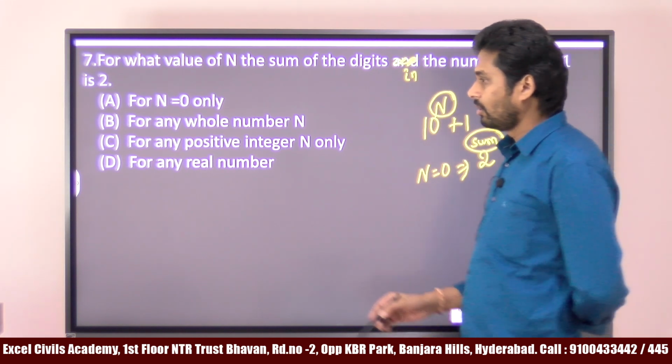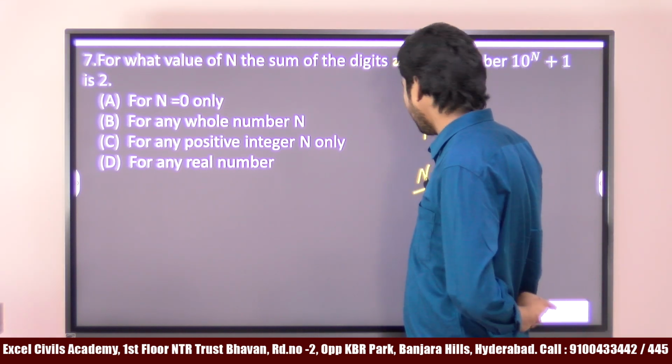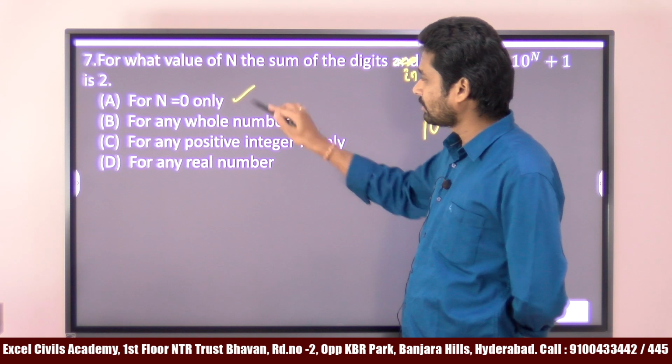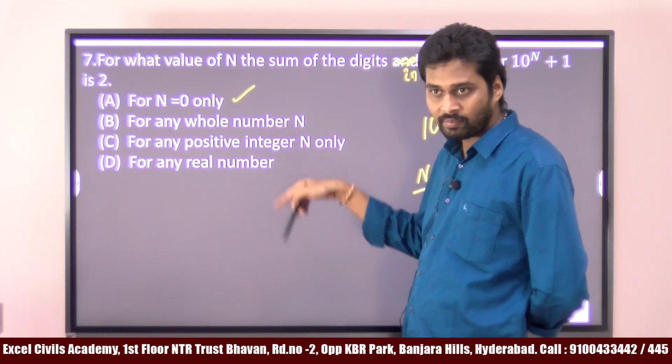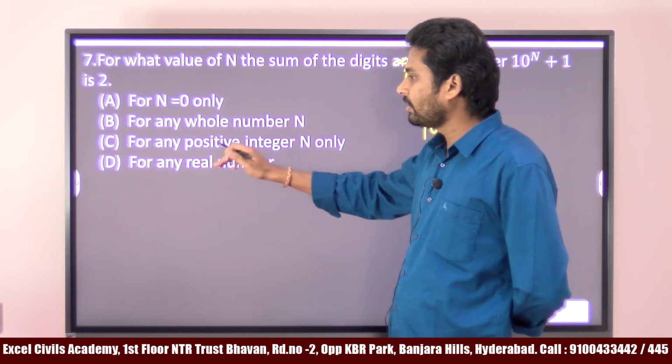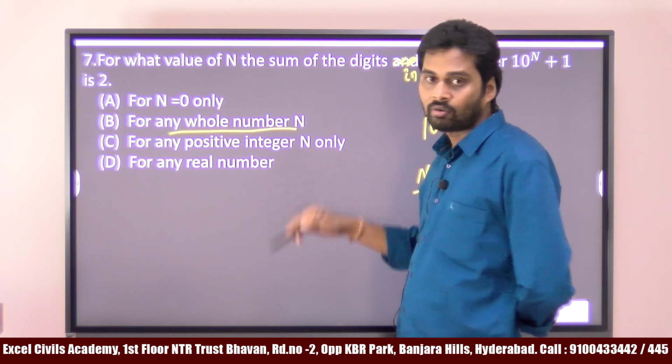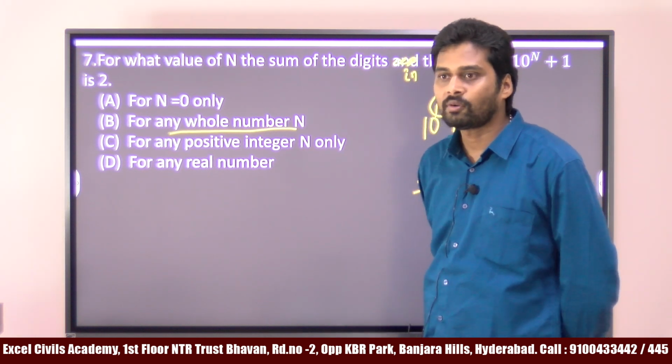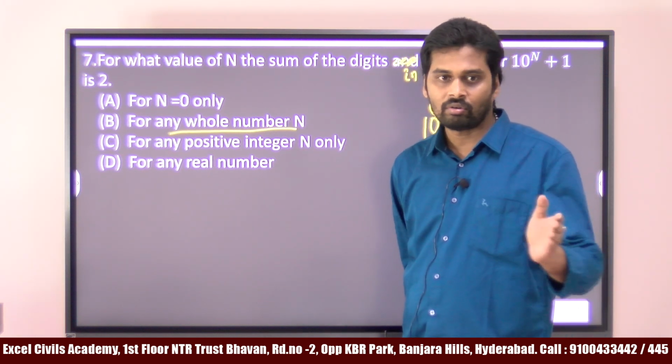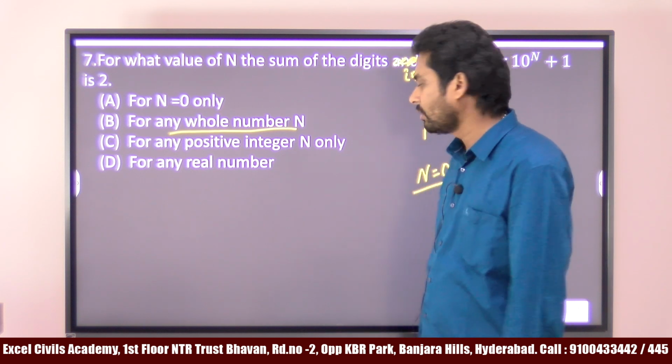Just because you got the answer 2 for n equal to 0, don't mark this one. You also need to read the remaining options. If you look at the second option, for any whole number n: whole numbers means 0, 1, 2, 3, all the numbers.